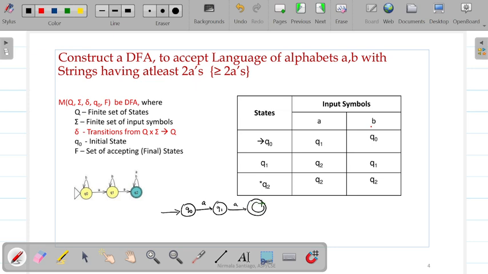So at least two A's are read. Now in Q2, if it reads another A, a third A or fourth A or any number of A's and B's, it can be accepted. As in the previous case, any number of B's are accepted in the beginning or in between, because no restriction is mentioned about B's. So this is the DFA to accept the language that has at least two A's in its strings.